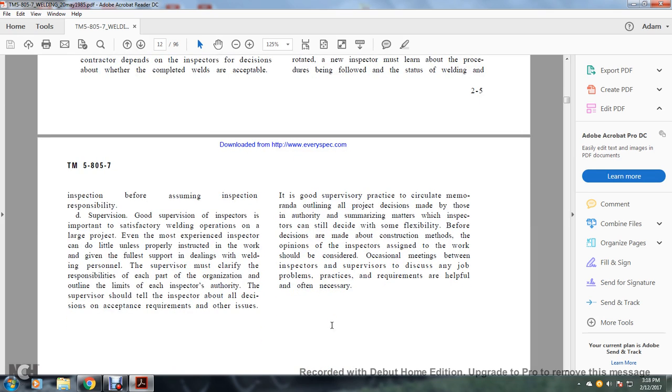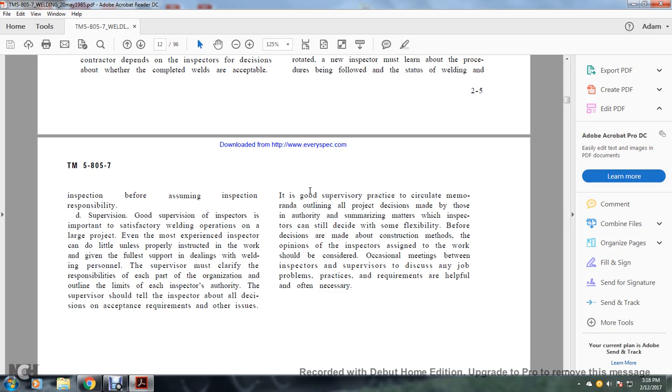Supervision. Good supervision of inspectors is important for satisfactory welding operations on a large project. Even the most experienced inspectors do little unless the project is instructed into the work. Given the fullest support in dealings with the welding personnel, the supervisor must clarify the responsibility of each part of the organization and the limits for each inspector. The supervisor should tell the inspector about the decisions, acceptance requirements, and other issues.